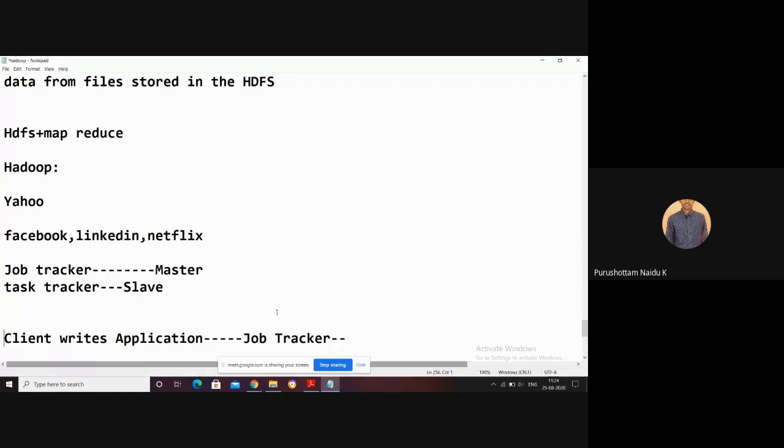So if you want to process the 512 MB of data, those 4 blocks may be at 4 different data nodes. Now, to process each and every block, the job tracker assigns.